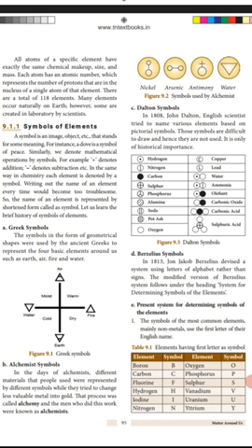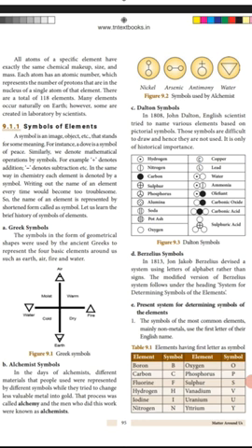Barium, beryllium, bismuth. The first three letters are the same: B, B, B. So the first one is beryllium, Be; barium, Ba; bismuth, Bi. Third point: if the first two letters of the names are the same, the symbol consists of the first and second letter, or the first and third letter.